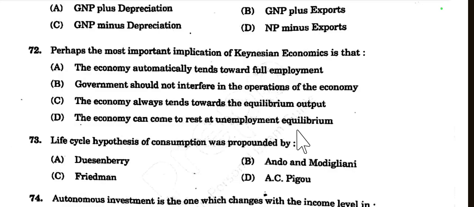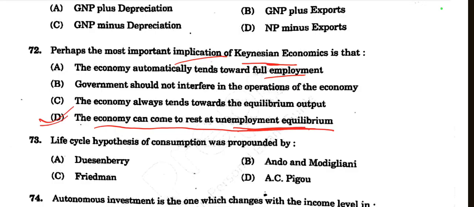Yes, Keynes says that full employment equilibrium is the general concept of the classicals, but Keynes believed in underemployment equilibrium. So option D is the right choice here.